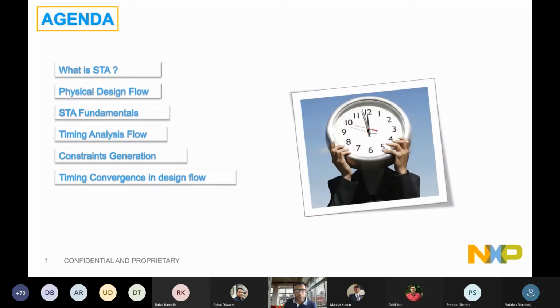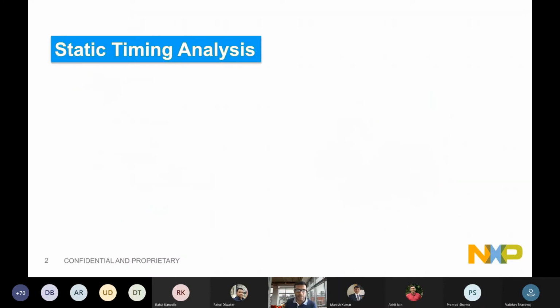Then we'll talk about the next generation, future NPI. The current SOCs are so big in size that we need to do hierarchical timing closure, and we'll cover how we address it in a basic scheme of things. So, moving further, we have approximately 60 slides, and we will be covering them in the next 1.5 hours. Feel free to stop me if there is any quick question and I can take it at that time. Otherwise, we will have a 15-20 minute Q&A session at the end.